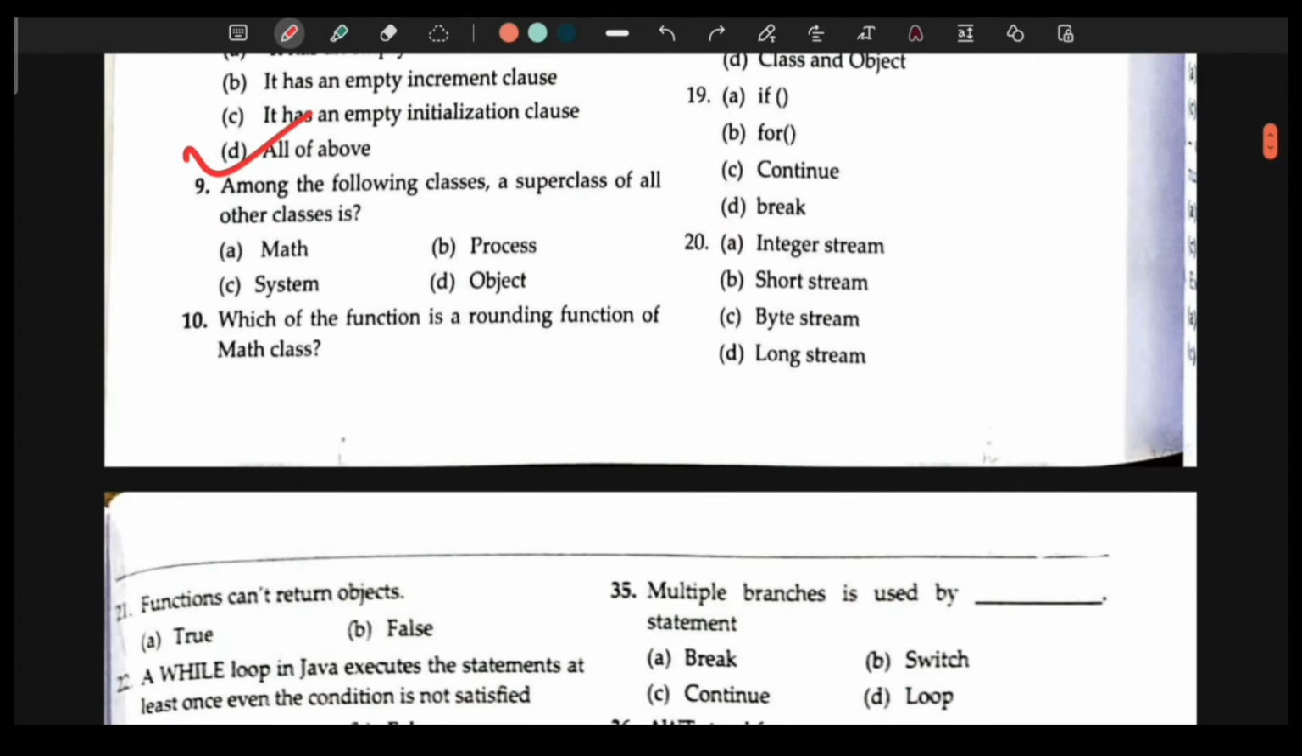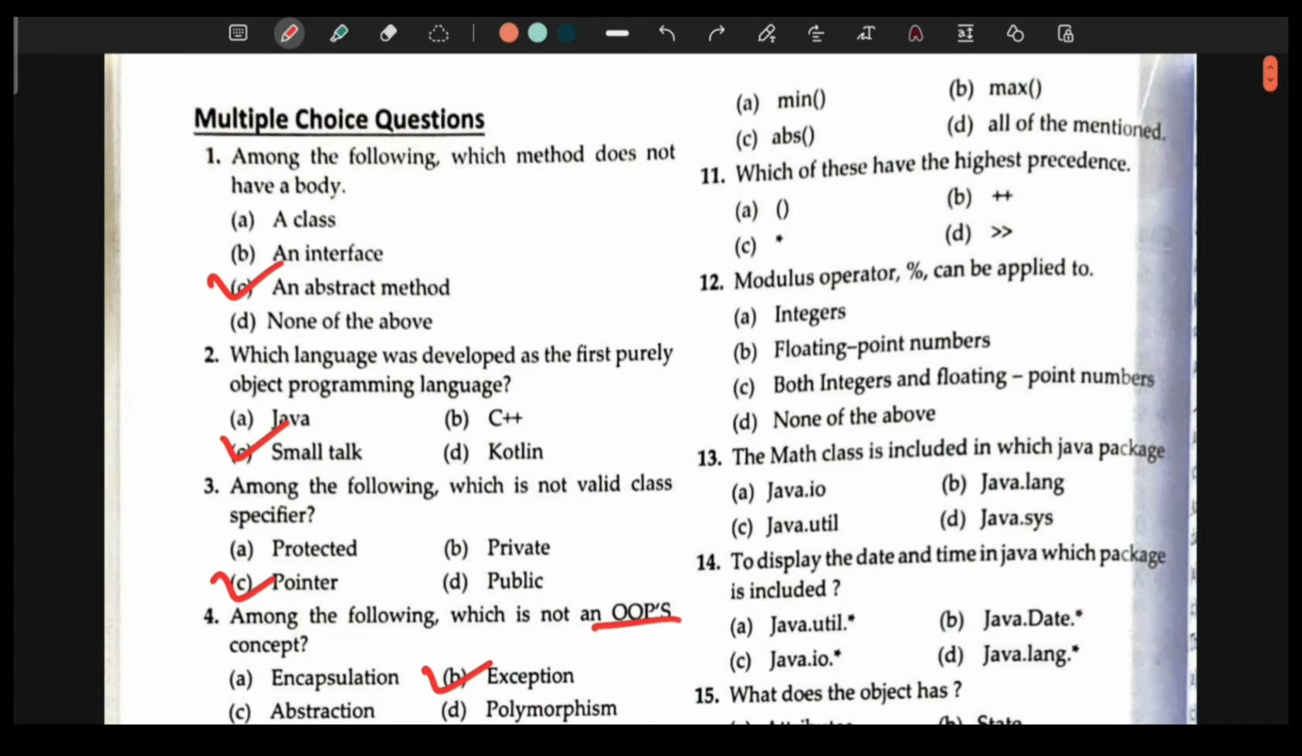Next question is, among the following classes, a superclass of all other classes is? It is the object. Question 10th, which of the function is a rounding function of math class? So the options are the min function, that is it evaluates the minimum, the max function for the maximum value, and absolute, abs function for the absolute value. So the answer here is D, all of the mentioned.